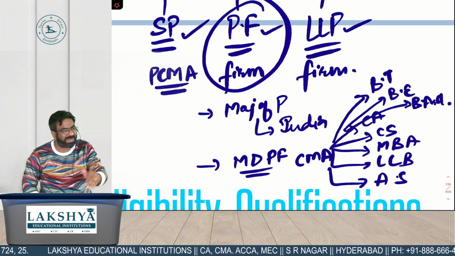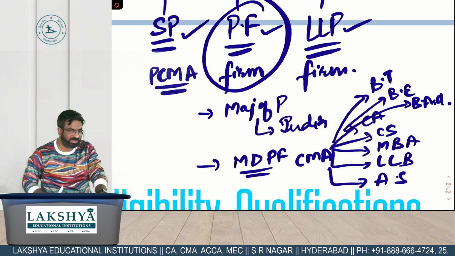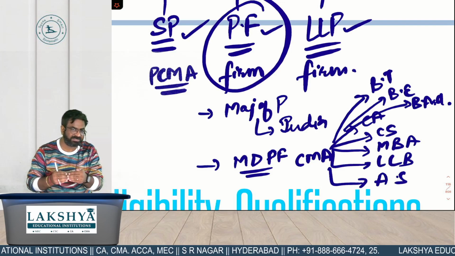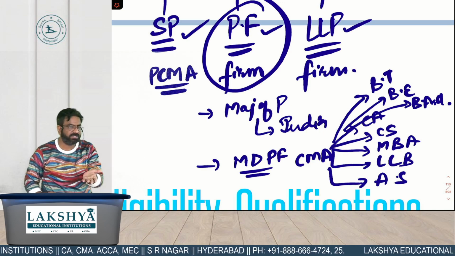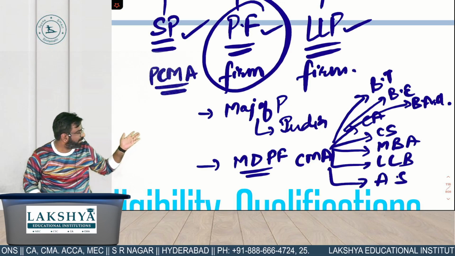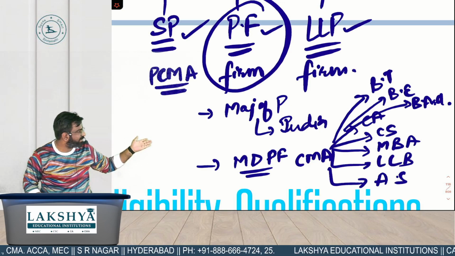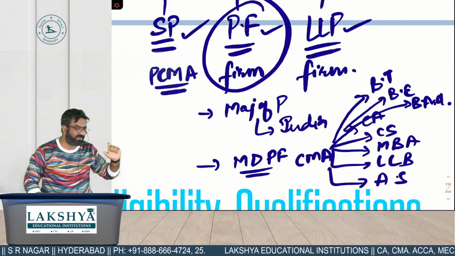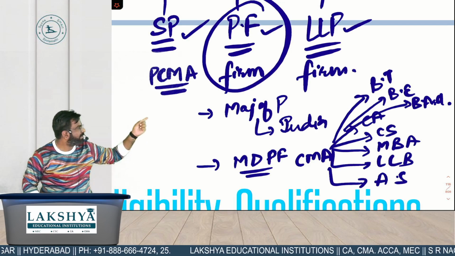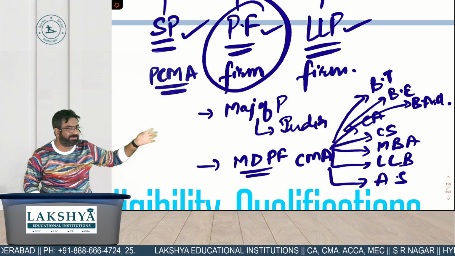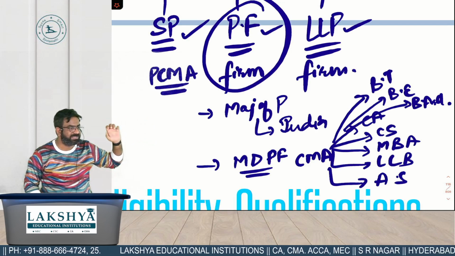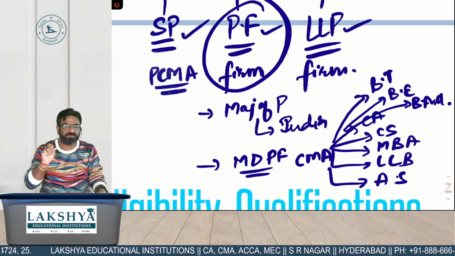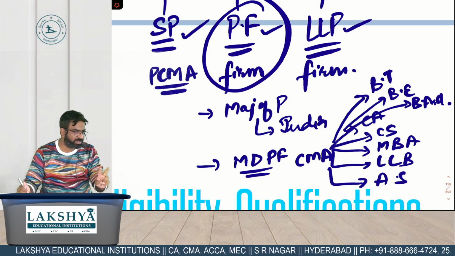No one can be added in this list. It means if you want to have a multidisciplinary firm, you can have CA, CS and CMA of course, LLB and MBA, actuarial scientist. I don't know whether you have an idea or not, actuarial scientist is also one of the professional courses in India. Bachelor of Technology, Bachelor of Engineering, and Bachelor of what? Architecture. These are the 8 people with whom you can enter a multidisciplinary partnership firm. That is rule number 2.